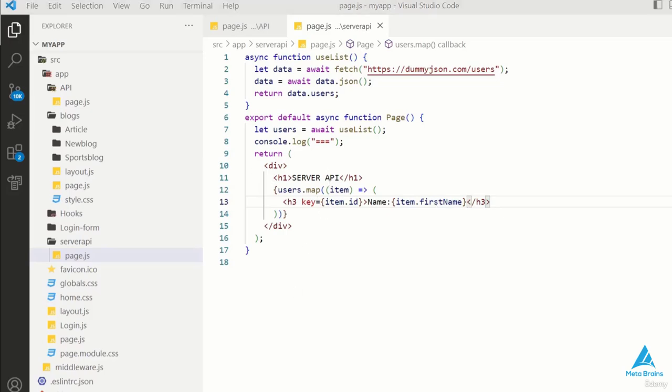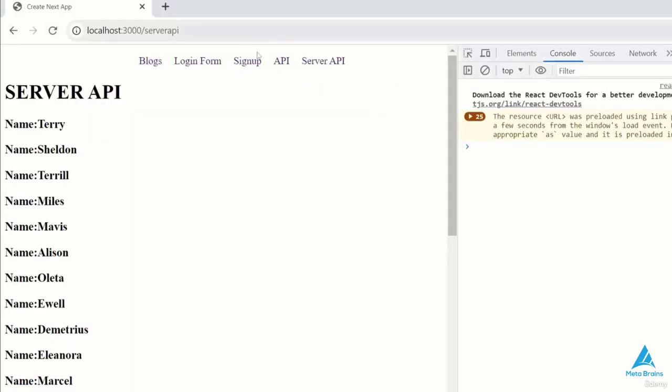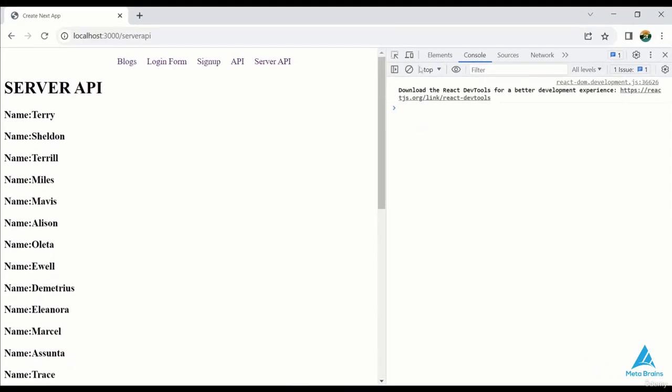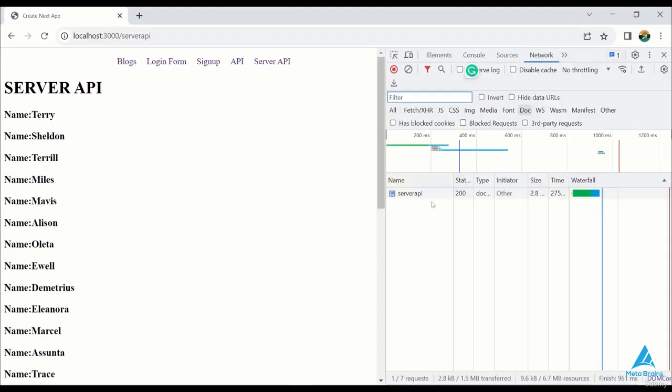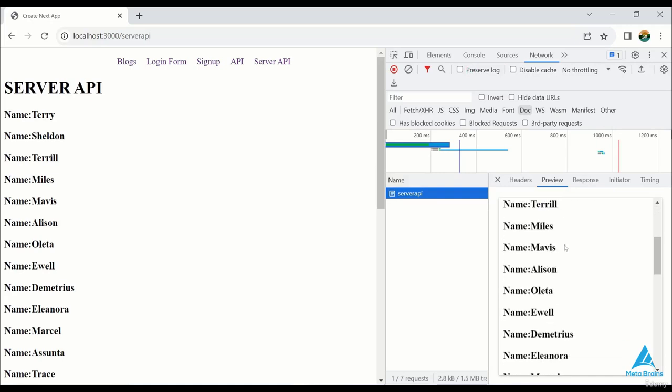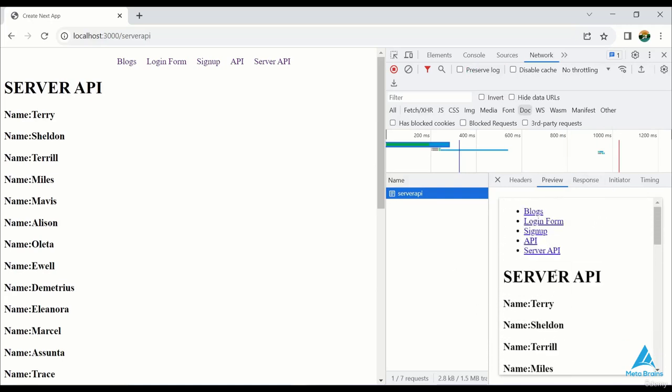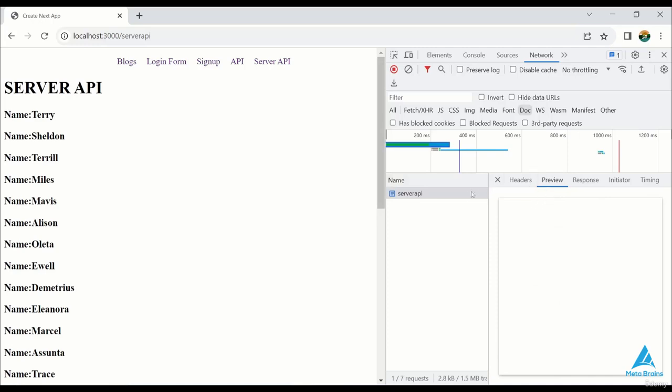When we go to our browser, we can see that the server API is working seamlessly. If we inspect the network and examine the preview of the server API, it's evident that everything is functioning as expected on the server. Okay, so this is how we effectively use our API in a server component.